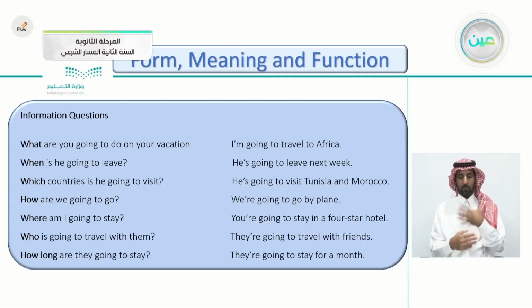The second part of the lesson here: information questions. You can see them here: what, when, which, how, where, who, and how long. So let's read them together. The first one: What are you going to do on your vacation? The answer here is, I'm going to travel to Africa.